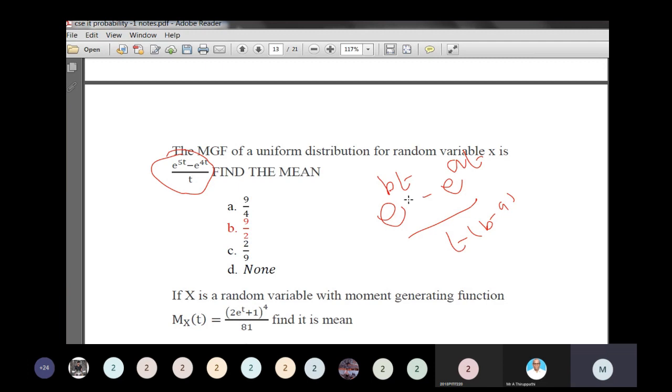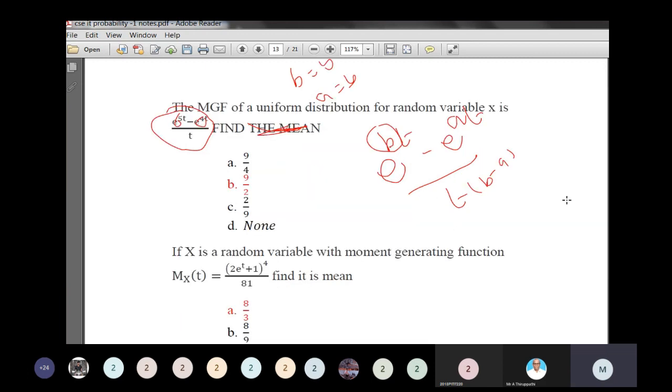So b is equal to 5, a is equal to 4. Find the mean. What is the mean formula? Mean of the uniform distribution is a plus b by 2. So 5 plus 4 divided by 2 is equal to 9 by 2.